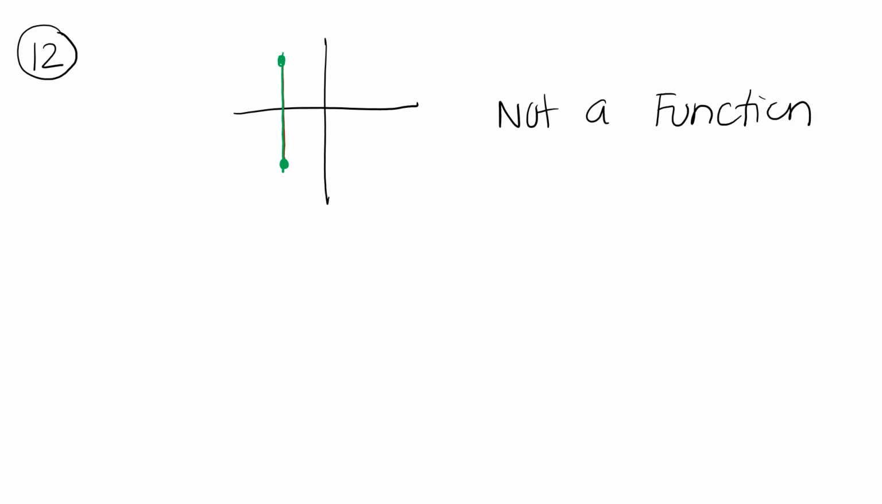Our line completely covers the entire graph. And so that means it is not a function. It touches it multiple times. The x value can only be used once, and the graph can only touch the line one time.